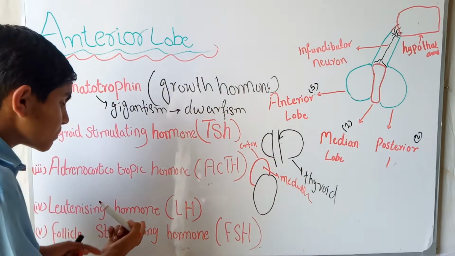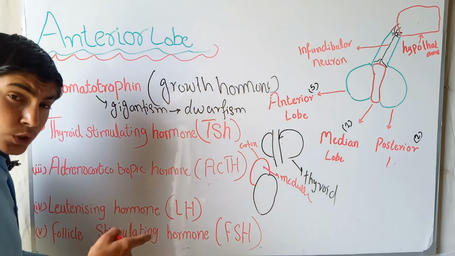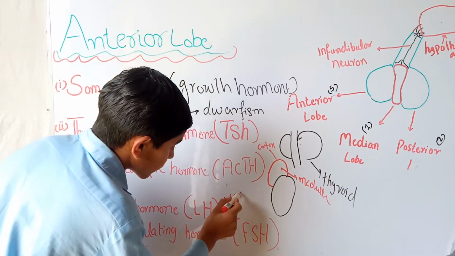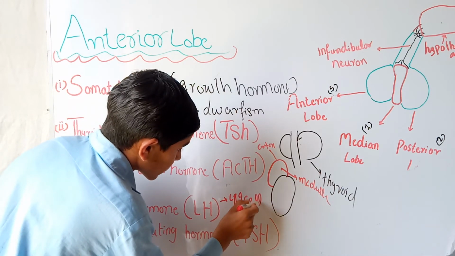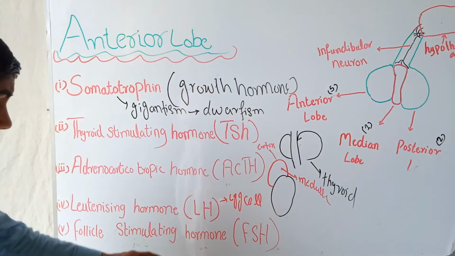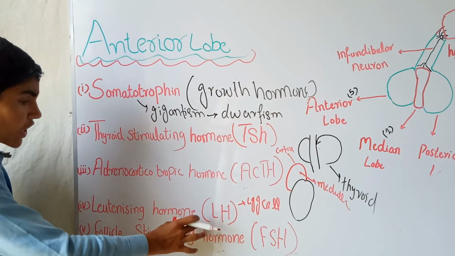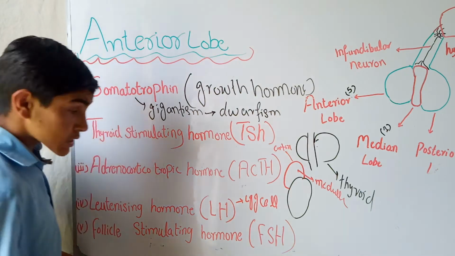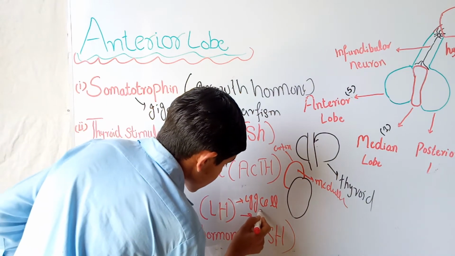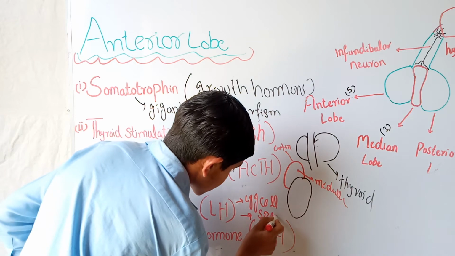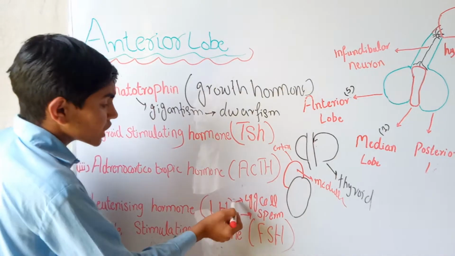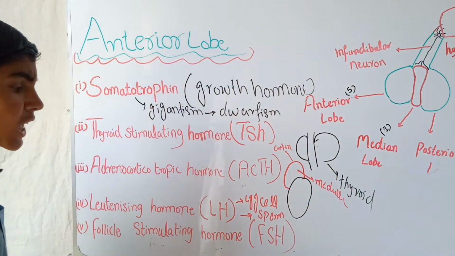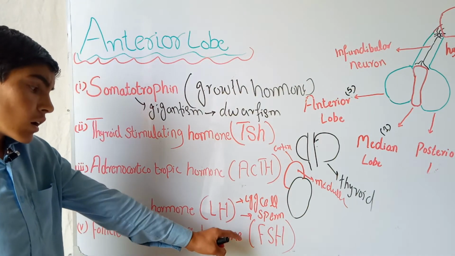It acts in the female on the ovary to release egg cell, and acts on the male to release the sperm. It acts on the ovary of the female to release egg cell, while in male it acts on the testis to produce sperm.